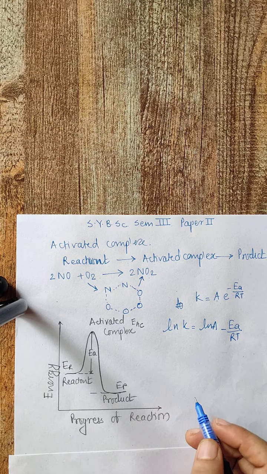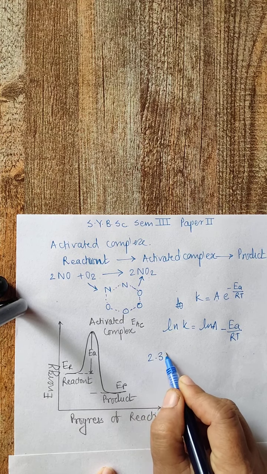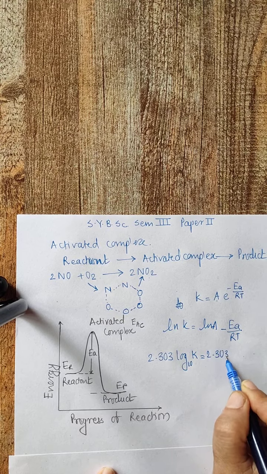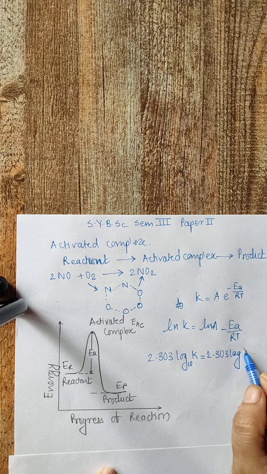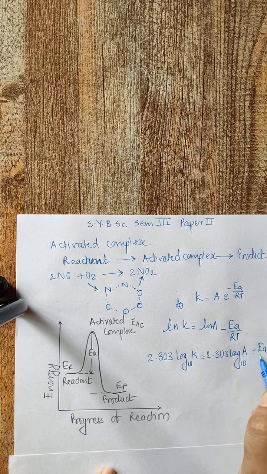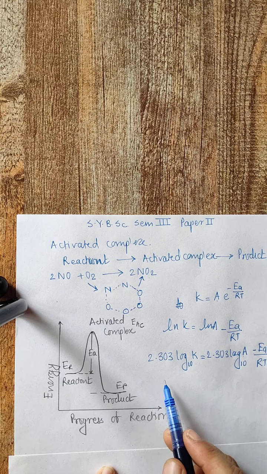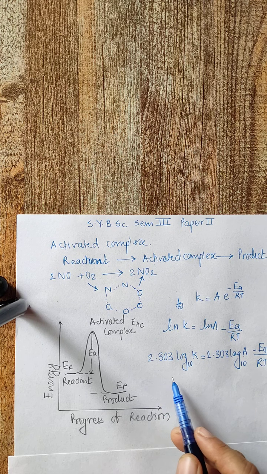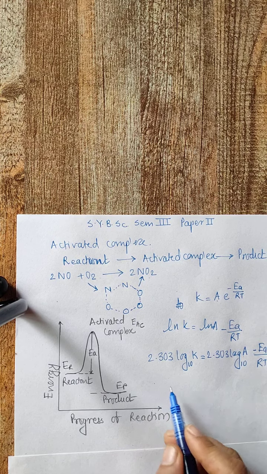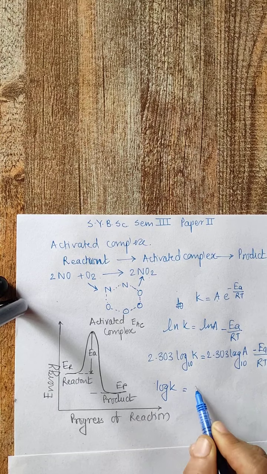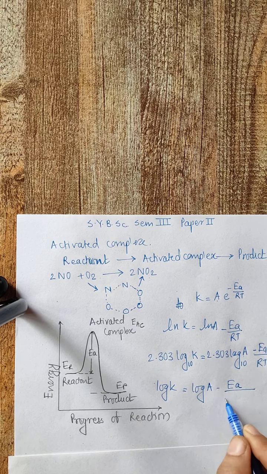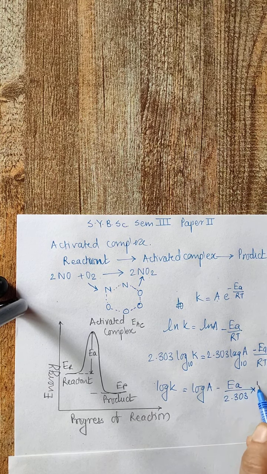If I want to convert it into log to the base 10, I can write 2.303 log k = 2.303 log A - EA/RT. Now if I divide both sides of the equation by 2.303, I can write log k = log A - EA/(2.303 R) × 1/T.